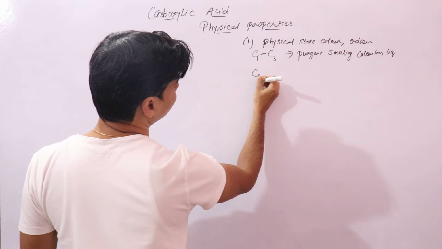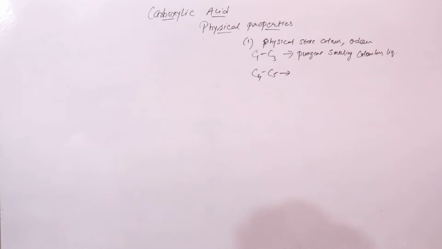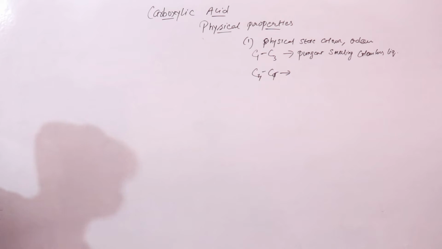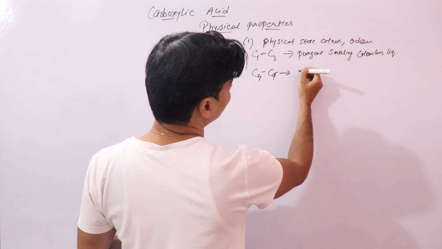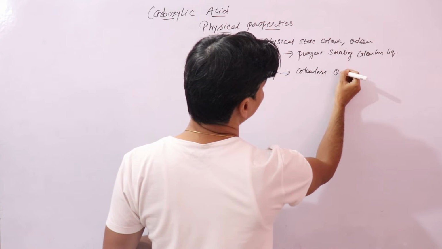Now from C4, that means butyric acid, to C9, I'm sorry, these have an unpleasant goat-like odor, and these are colorless oily liquids.